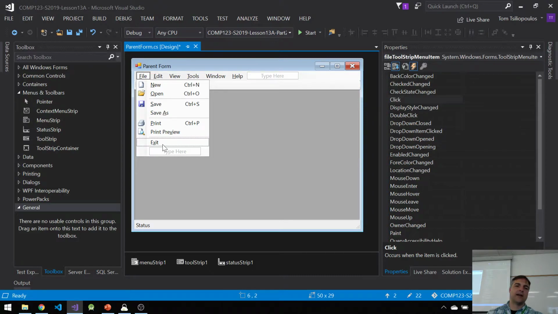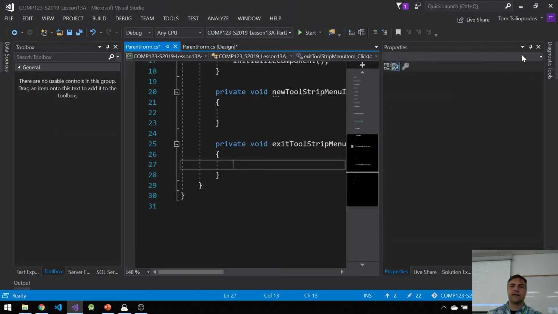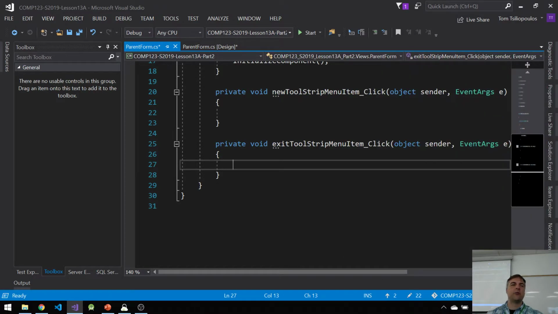Alright, also one more. On exit, I should double click on exit. And on exit, let's just finish this. I normally put application.exit, but I don't have to do that here. Because if this is the main form that starts, all I have to put is this.close. Because this.close will shut down the form, and because it's the main form, it'll shut down the entire application.